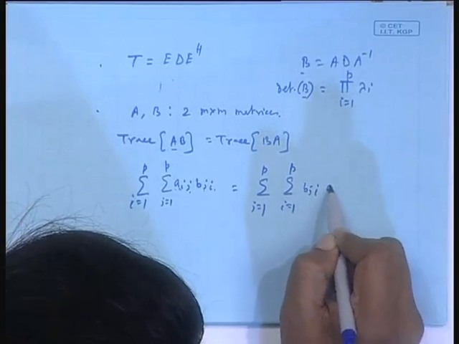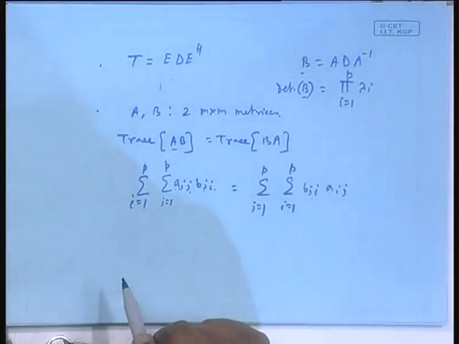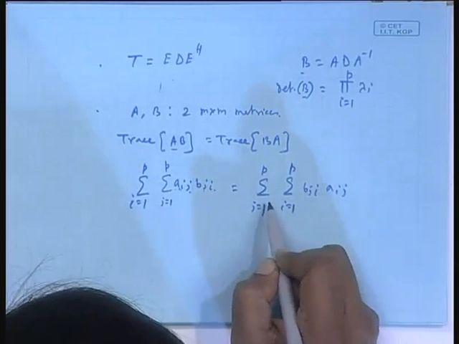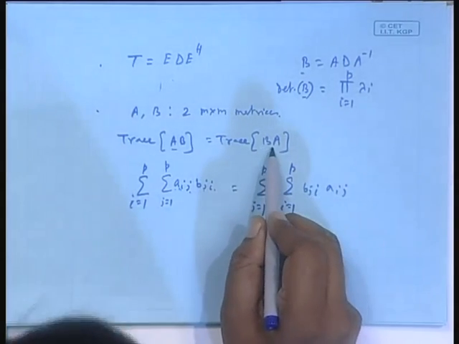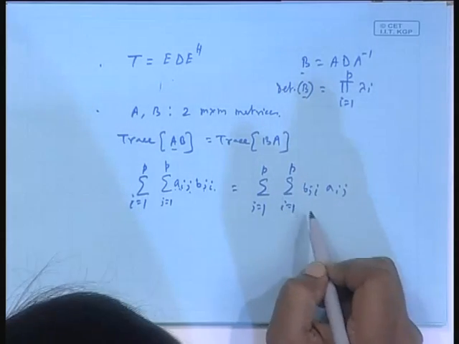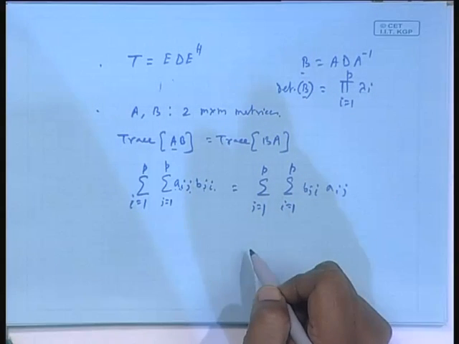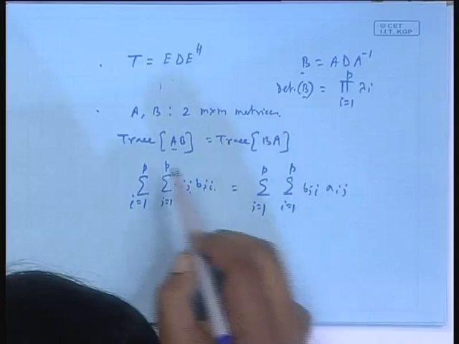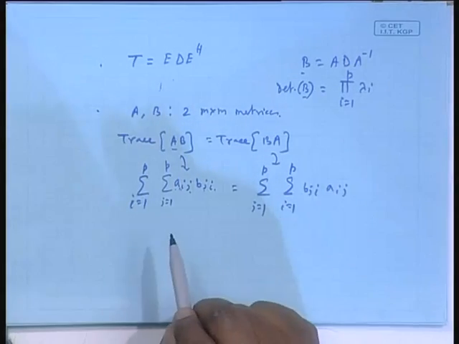I write B_ji A_ij: the jth row of B and jth column of A are multiplied and summed over all j.